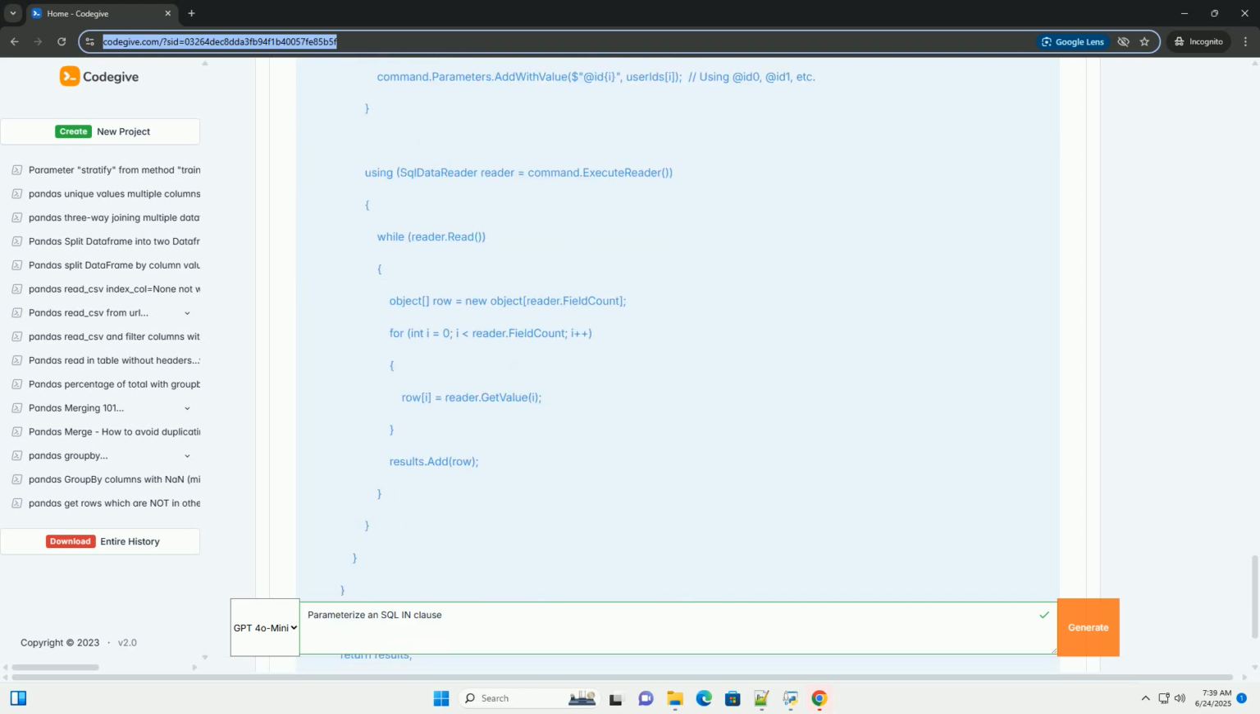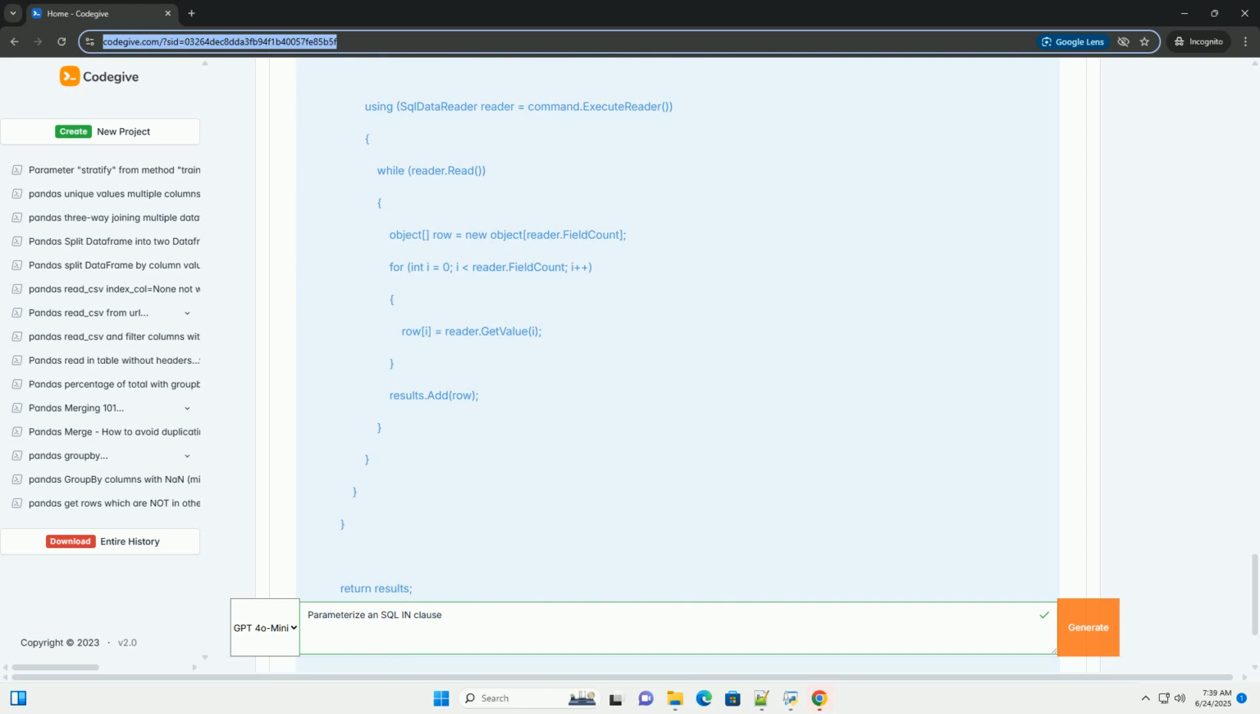Techniques for parameterizing IN clauses. Here's a breakdown of common